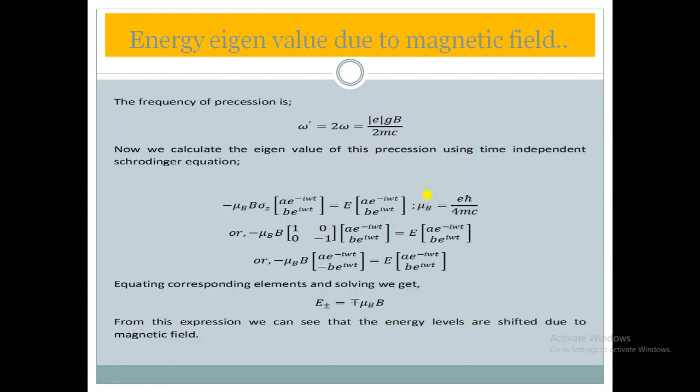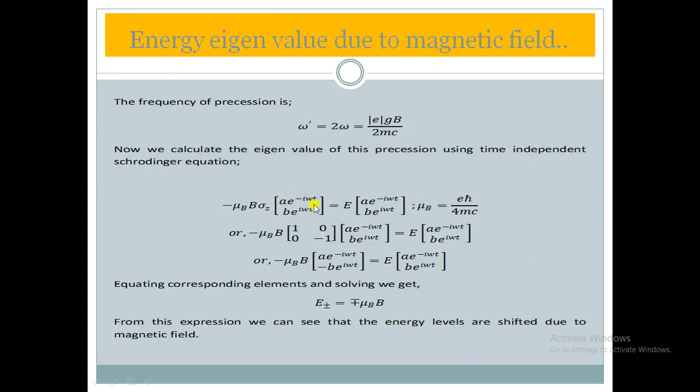Now at last we will determine the energy eigenvalue, how the energy will behave in the presence of a magnetic field. For that we will use the time independent Schrodinger equation, H psi equal to E psi. And we have already determined the value of the Hamiltonian due to the presence of a magnetic field. Before we have represented this by mu l and mu s, but for general purpose we will write mu b now. Minus mu b sigma z, and this is the state vector.